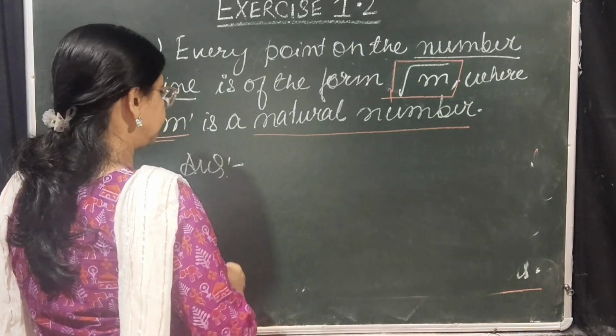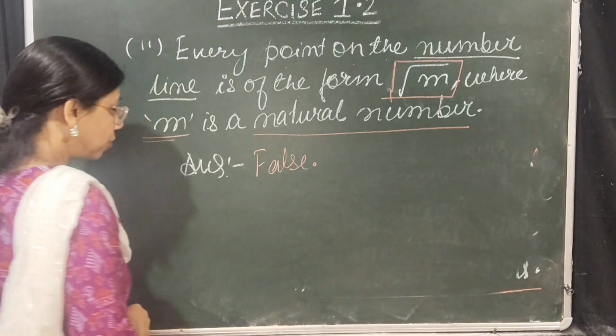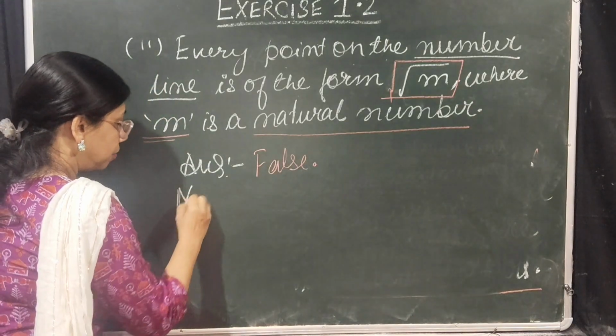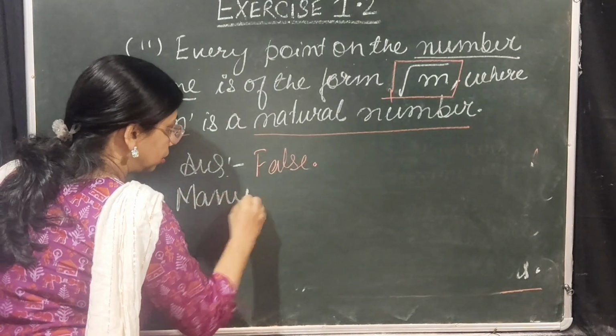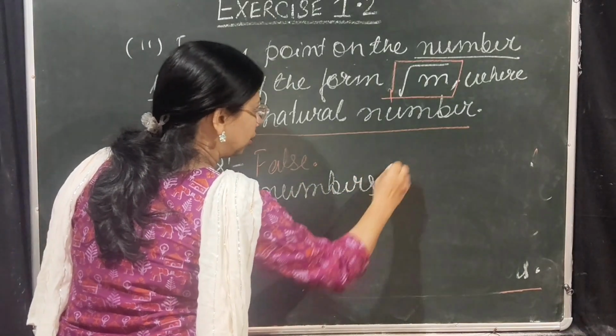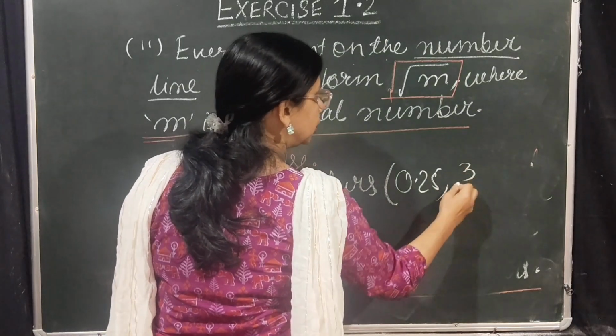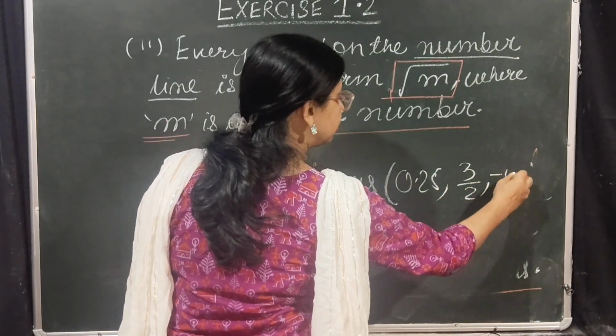Answer is false. What is the reasoning? Many numbers. Let us take two numbers, 0.25, 3 by 2. Let us take three numbers, 4.